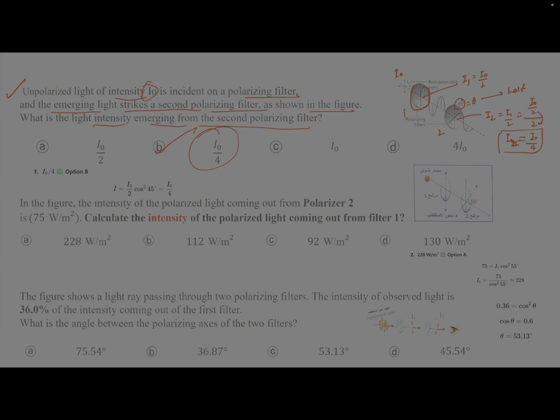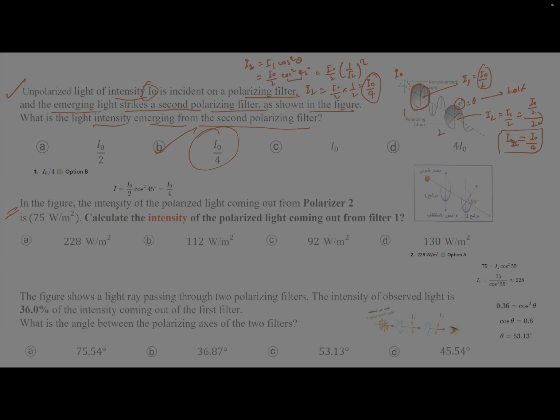If you want to calculate it in a traditional way, you can do that also. Formula is I2 is equals to I1 cos square theta. So I2 equals I1. So what is I1? I0 by 2, correct? And cos square theta. Theta is 45 degree. So when you put the value with the calculator, it will be 1 over square root 2 square. So it will be I0 by 2 multiply 1 by 2. Square root will be over and it will be I0 by 4. So you can do it like this also.